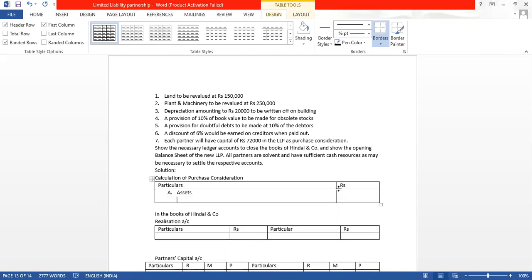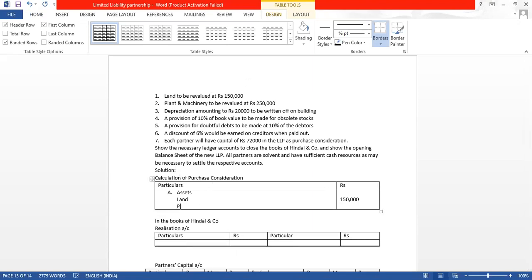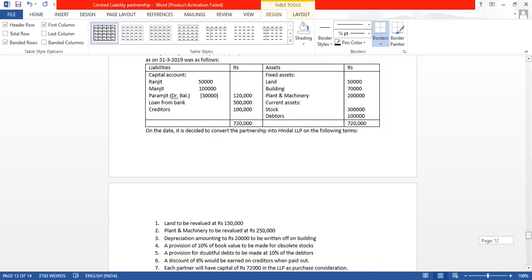So there nothing is given, means all new value of land is given 1,50,000. See, land to be revalued. Then we have plant and machinery whose new value is given 2,50,000. Then we have building, there is a depreciation of 20,000. Or we can do like this, na?